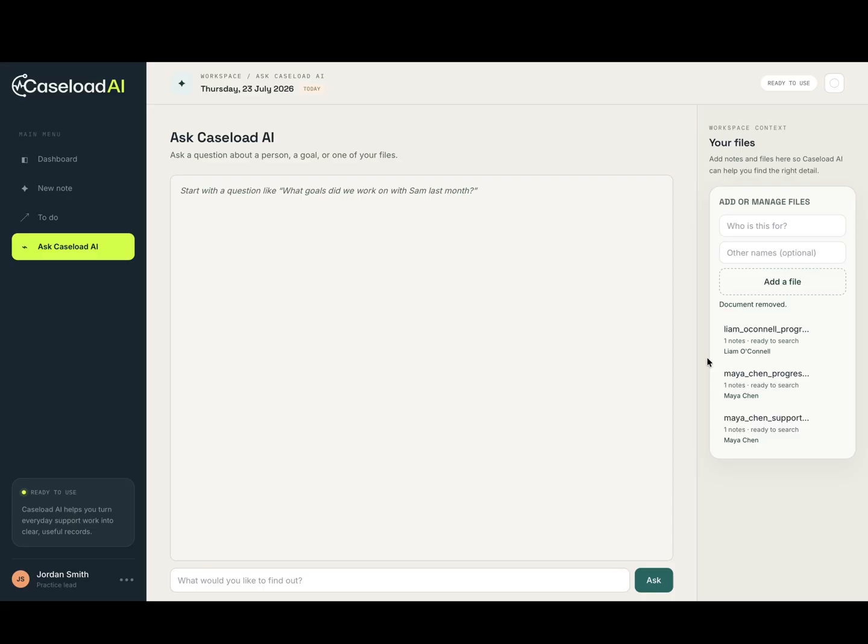Today I will be showing you how a support worker can generate an NDIS compliant progress note in seconds. First, I'll upload the participant's care plan into our RAG system. The document contains the participant support information, allowing our AI to retrieve relevant context whenever it's needed.